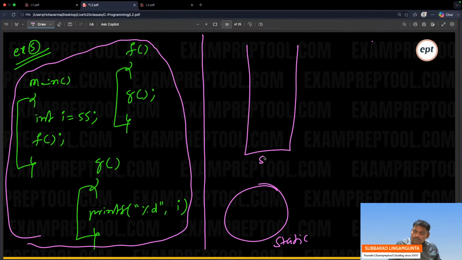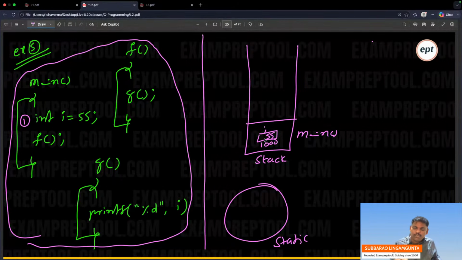Let's go to the static area, and now this is the stack. Be careful, everyone. Start from main. Main is started. In main, first line, I is equal to 55. Address is 1,000. First line is over. Second line, the F function is called. Go to the F function.